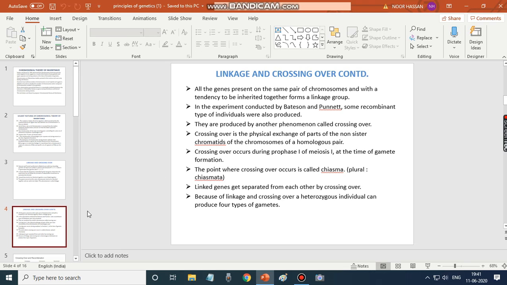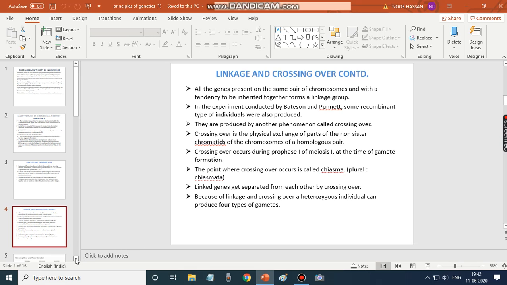Crossing over occurs during prophase 1 of meiosis 1 at the time of gamete formation. The point where crossing over occurs is called chiasma, and the plural is chiasmata. Linked genes get separated from each other by crossing over. Because of linkage and crossing over, a heterozygous individual can produce 4 types of gametes.